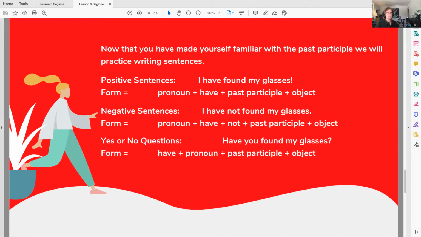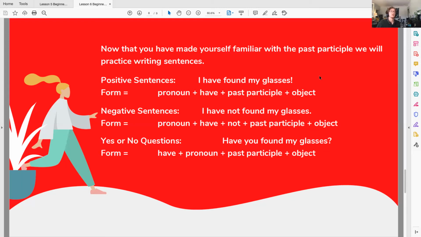So in this first example here, this is a positive sentence. So I would say, I have found my glasses. So in the form, we have our pronoun plus have plus the past participle of find, which is found, and the object in question. So we have pronoun I have, past participle of find, found, and the object in question. What are we talking about? My glasses. So it's say, I have found my glasses.